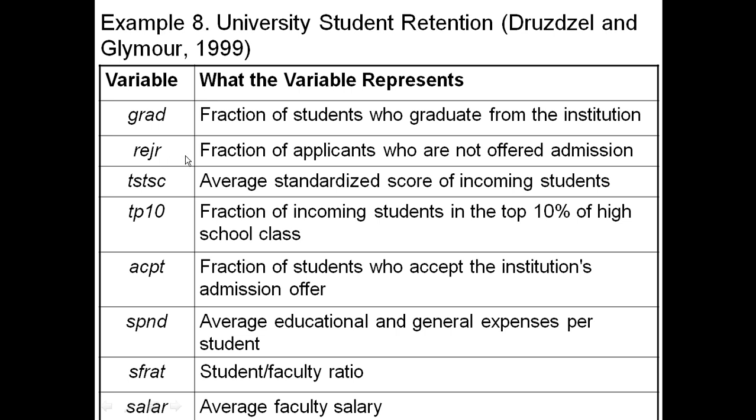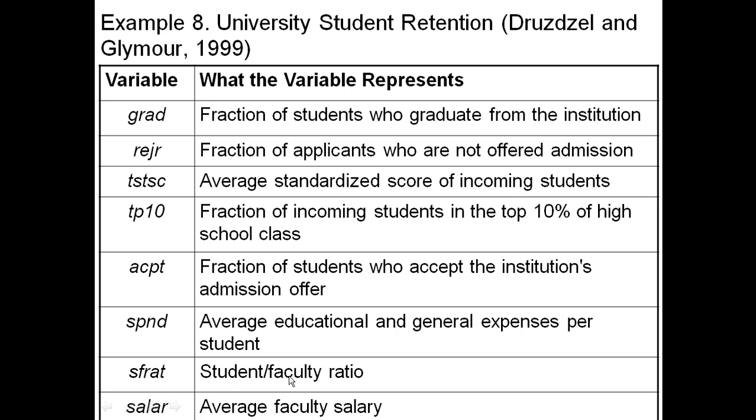And they looked at a number of variables. These are the ones they eventually narrowed down to. They looked at data on hundreds of institutions. And these are the variables they thought were important. The fraction of students who are not offered admission, the test score of the incoming students, their SAT scores, assuming that students with better scores should probably be more likely to graduate. The number in the top 10%, assuming better students are more likely to graduate.